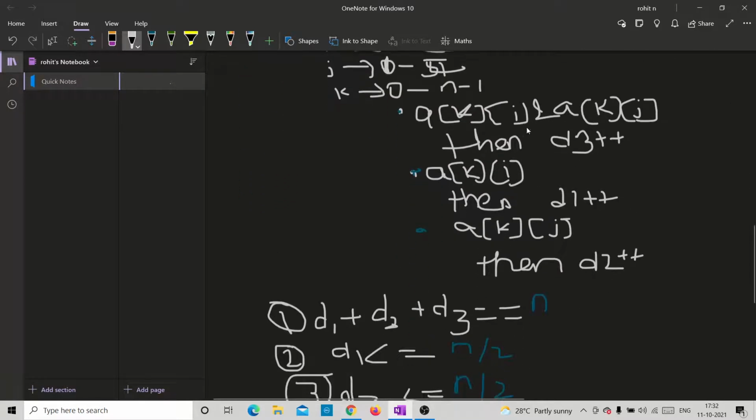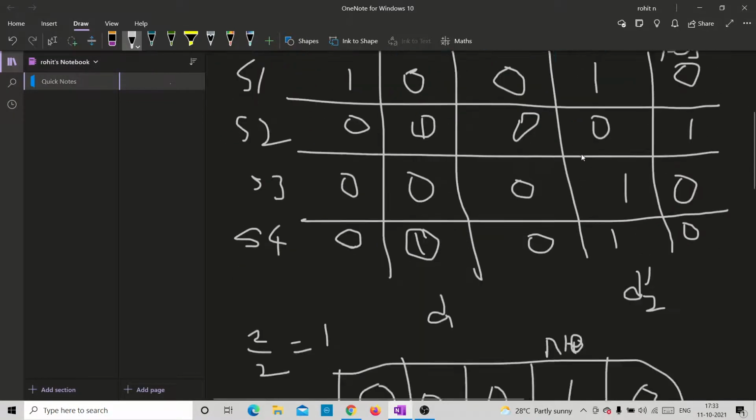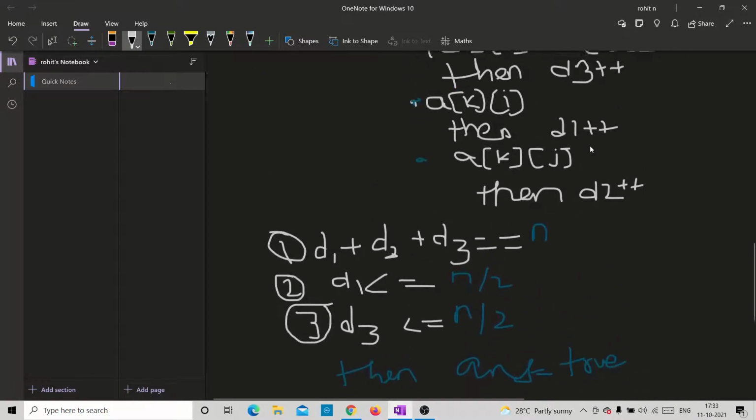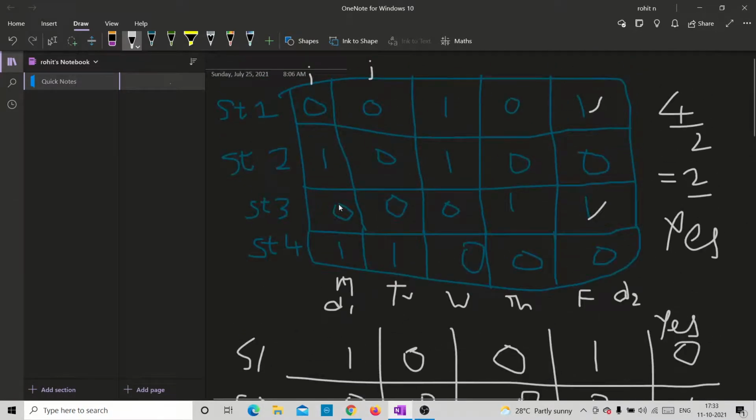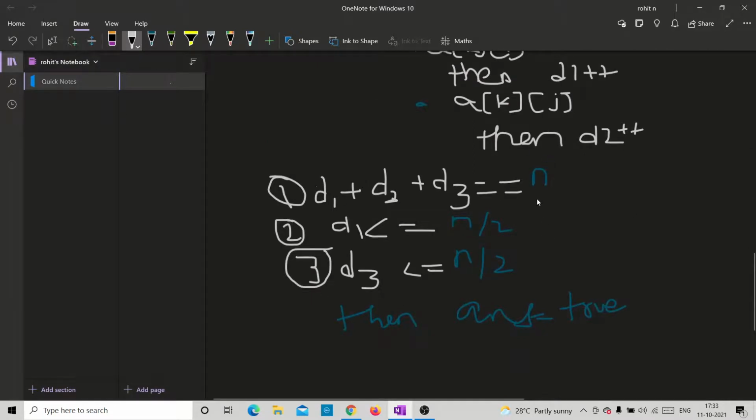Now we have all the three variables that we need for looping through every pair of days. On that pair of days we need to check these conditions: we need to make sure that all the students can attend the class.